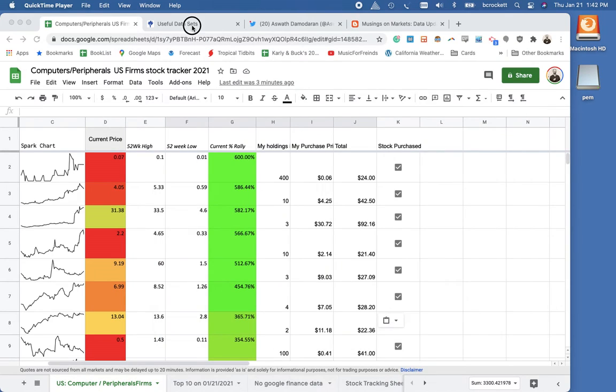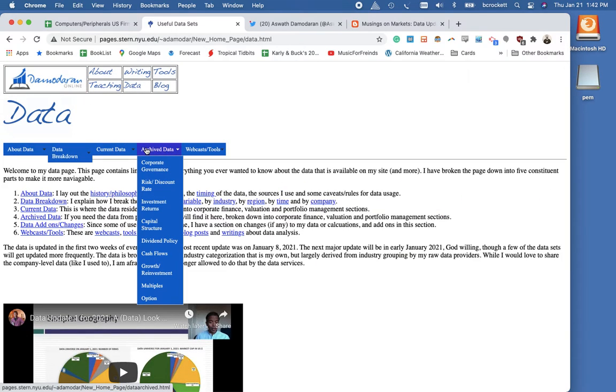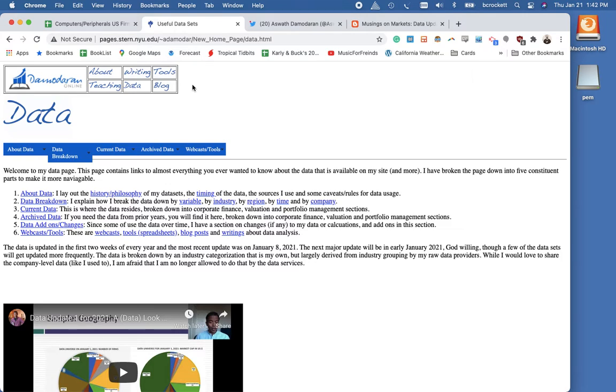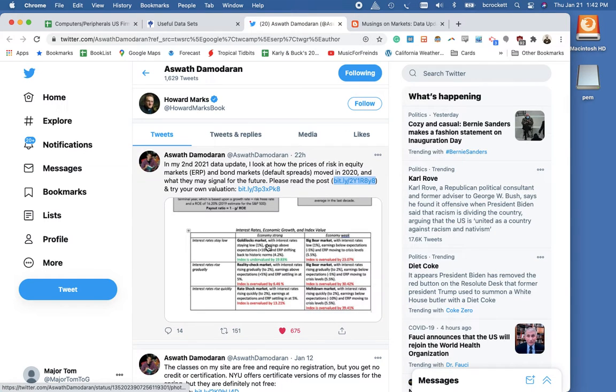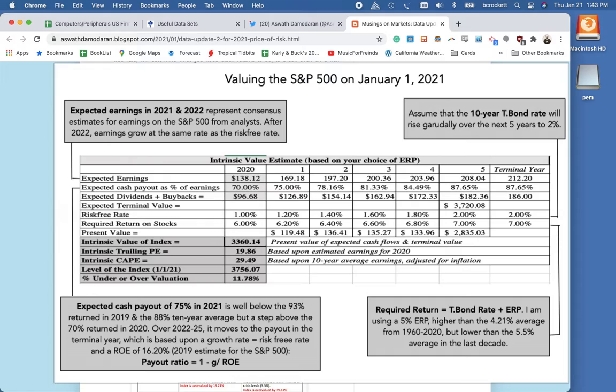So first off, I want to talk about where I got the data, which is this website by Dr. D. He's a professor at NYU's Stern Business School, and he's great about putting his data online. He's very public on the web. This is his last Twitter post from yesterday, which sets the frame for equity risk premiums. And those are defined by Dr. D as anything that has a risk above something that you invest in that doesn't have a risk, which is a risk-free rate.